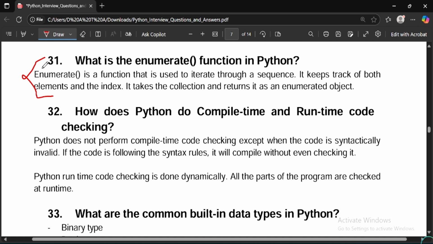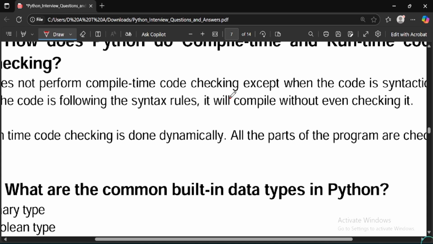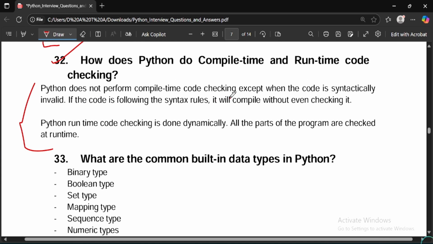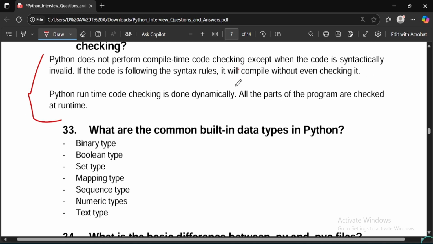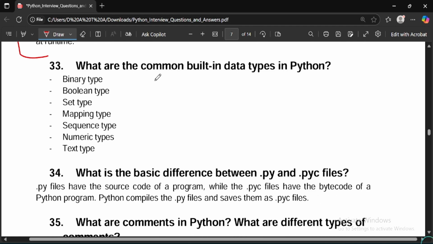Apart from this, question 32: how does Python do compile time and runtime code checking? You can answer with the answer given below. Python does not perform compile time code checking except when the code is syntactically invalid. If the code follows the syntax rules, it will compile without even checking it. Python runtime code checking is done dynamically. All parts of the program are checked at runtime.